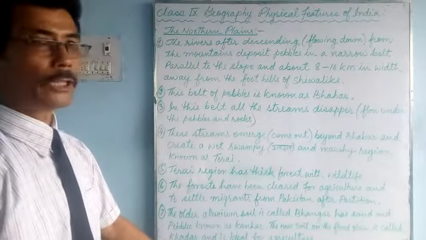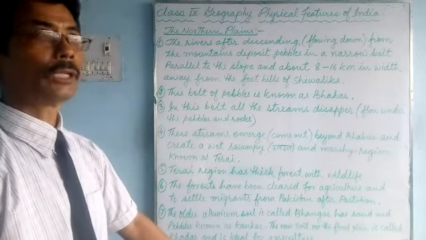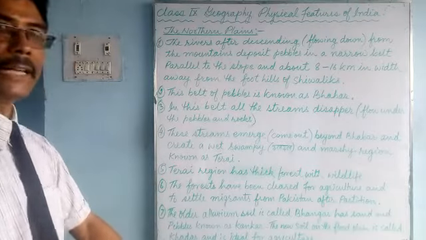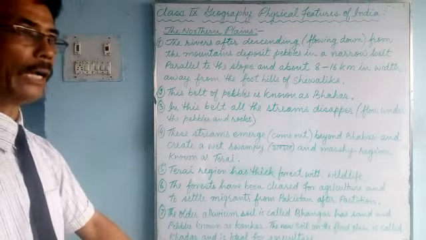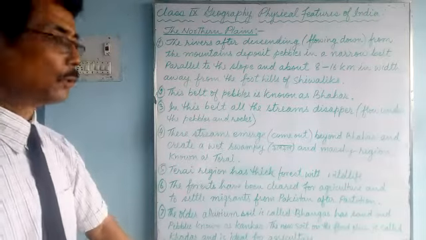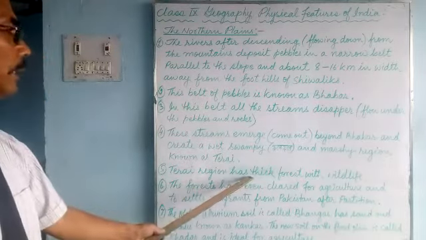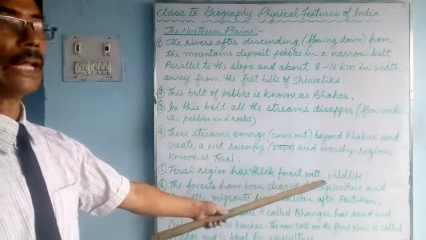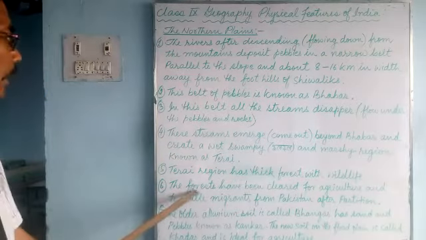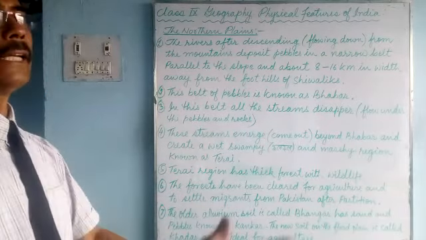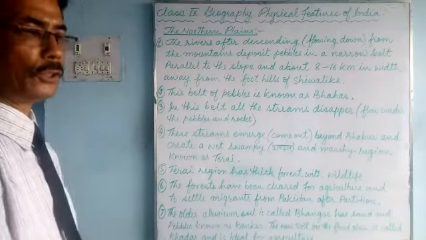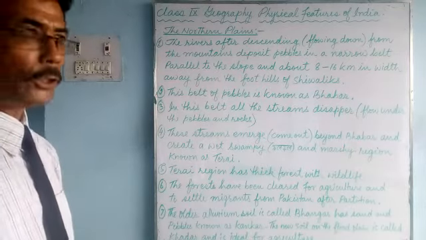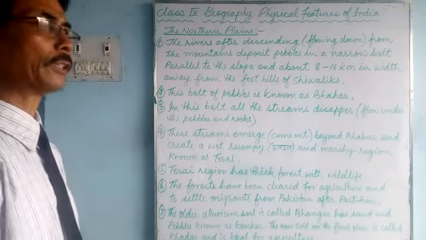So the forest grows here, thick and densely covered. You will find dense forest with many wildlife, many kinds of wild animals. But in some areas of this Terai region, the forest has been cleared for agricultural purposes. For agriculture, for growing crops, for settlements, the forest has been cut.